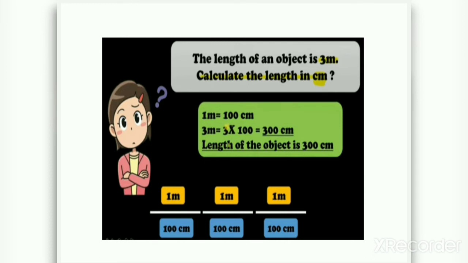Means 1 meter, 1 meter, 1 meter. If you keep them like this, you can see in the picture I have given below, 1 meter, 1 meter, 1 meter. So 1 meter is equal to how much? Yes, 100 centimeters. So 100, 100, 100 means 300. 100 plus 100 plus 100 means 300 centimeter. So the answer is the length of the object is 300 centimeter.